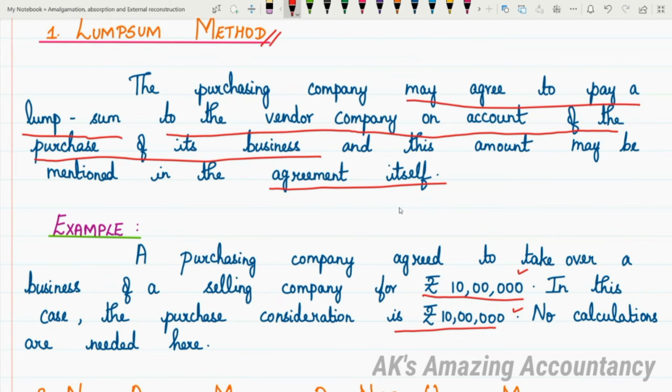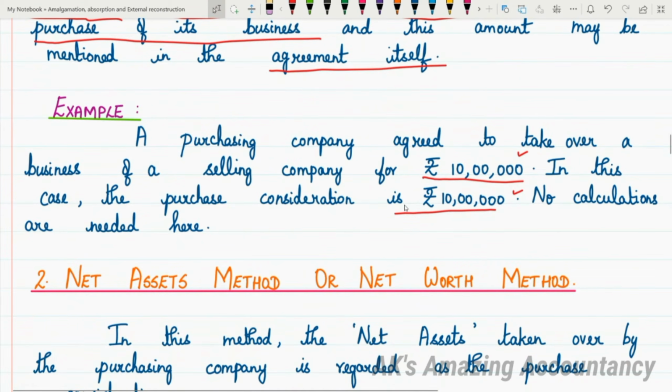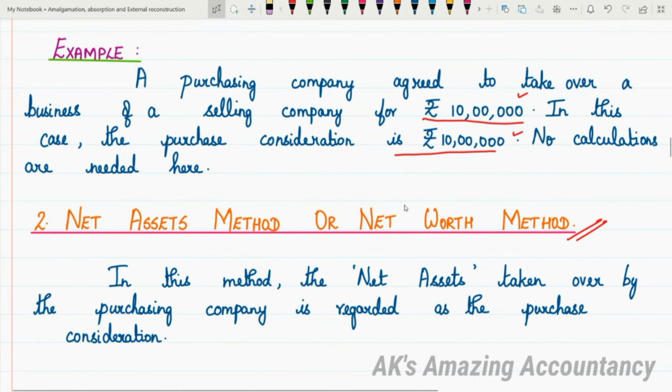Now let us proceed with the second method. The second method we have is the net assets method. This net assets method is also known as the net worth method. In this method, the net assets taken over by the purchasing company are regarded as the purchase consideration.